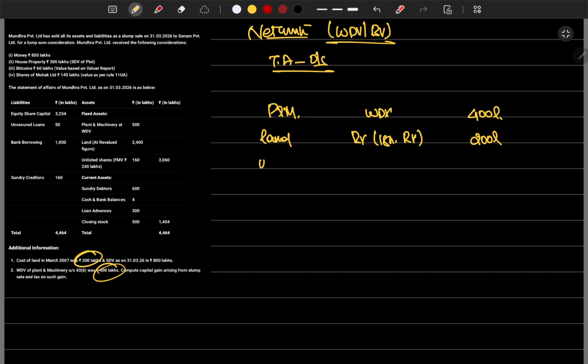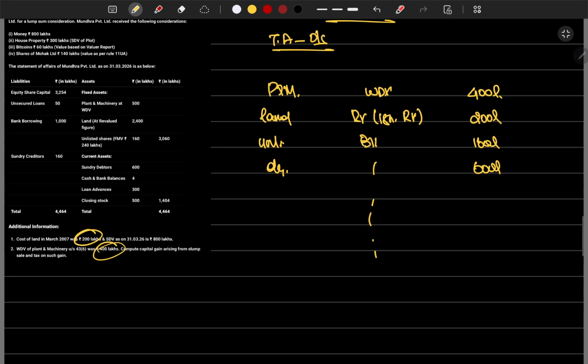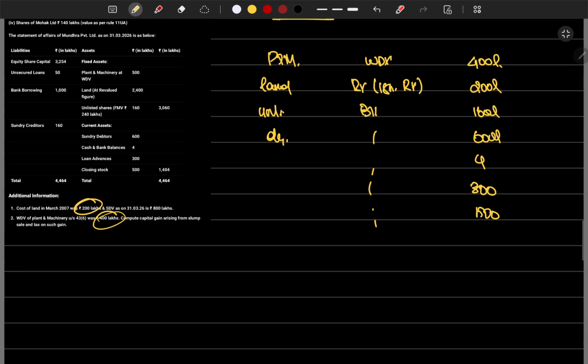Unlisted shares, we will be taking only book value. All other things will be only book value. Directly we will calculate everything. Sundry debtors 600 lakhs. Cash and bank balance 4. Loans and advances 300. Closing stock 500. Outside liabilities are the same as before: 1000, 160.